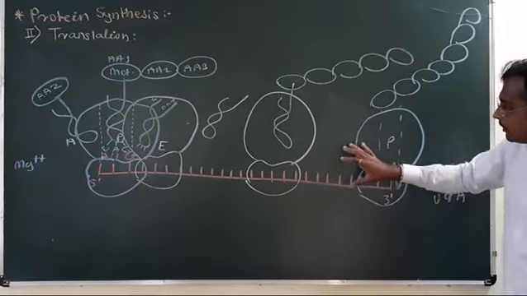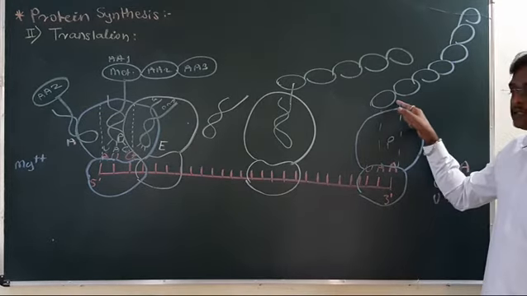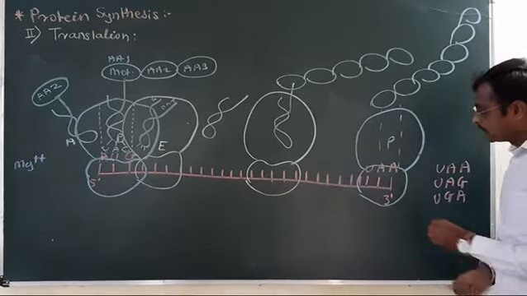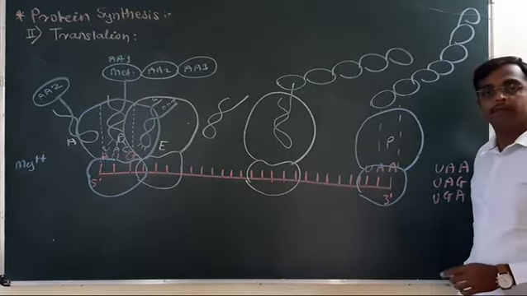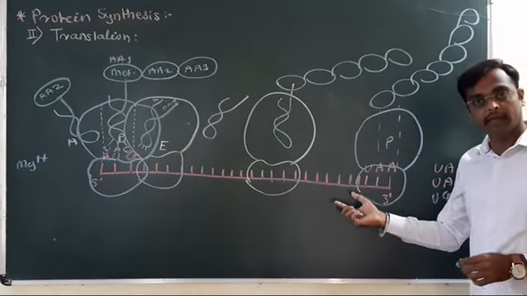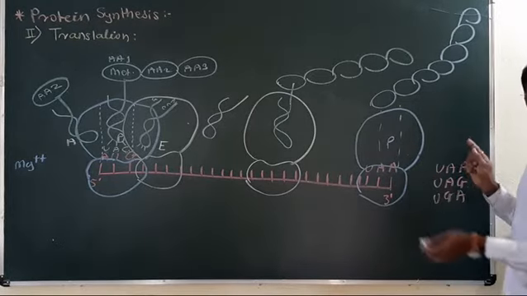Now when the ribosome comes at the 3' end, this polypeptide chain is released from the P site. Now the mRNA gets detached from the ribosome. These two subunits dislocate.